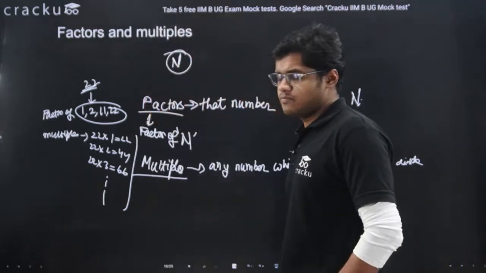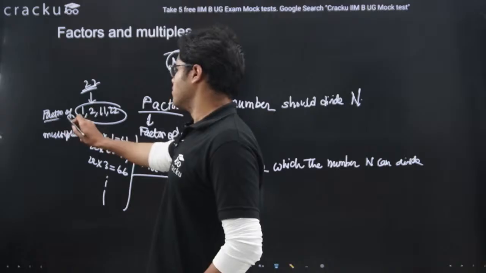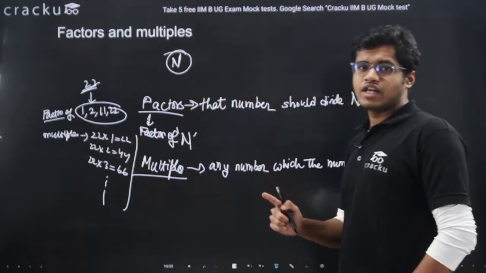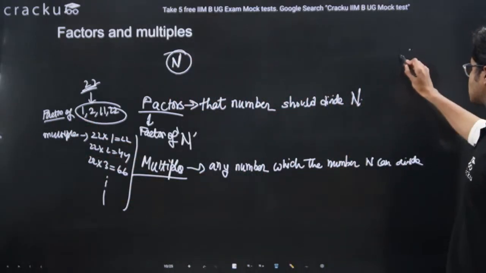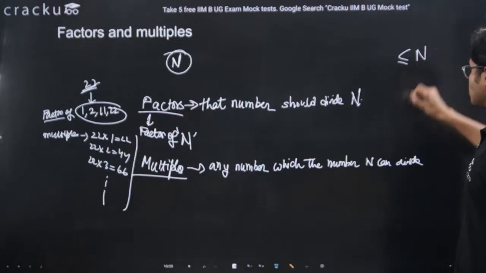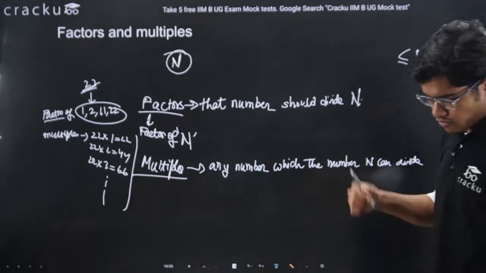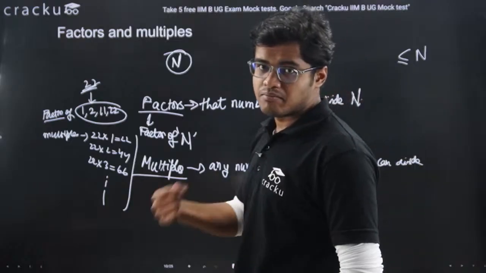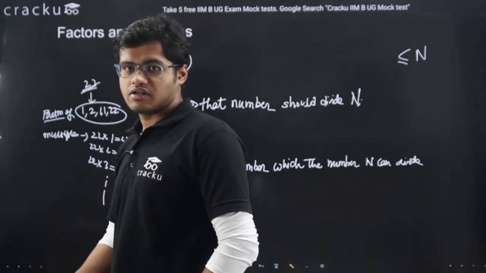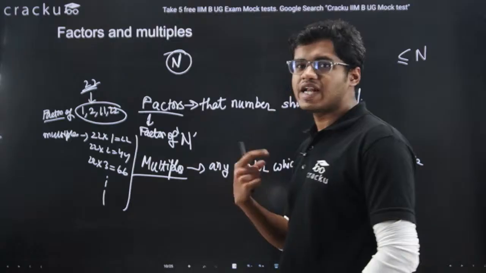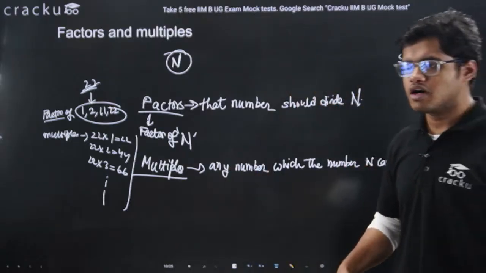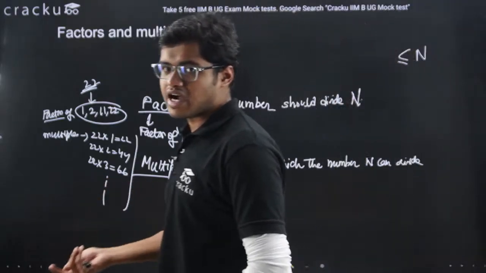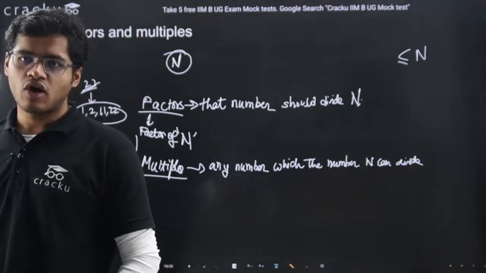Important thing to note that factors of any number is always less than or equal to that number, right? Because what is a factor? Factor is a number which will divide that number n. So obviously a number which is greater than n can't divide n. Very obvious thing.